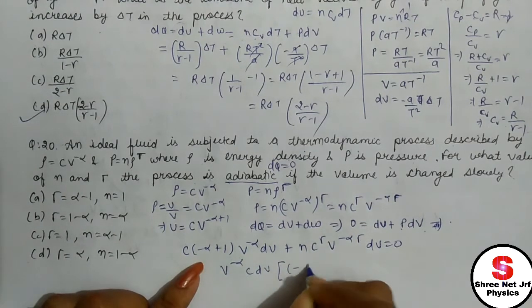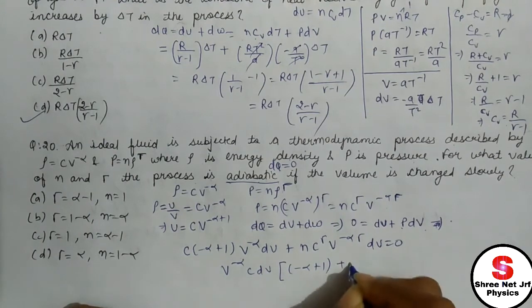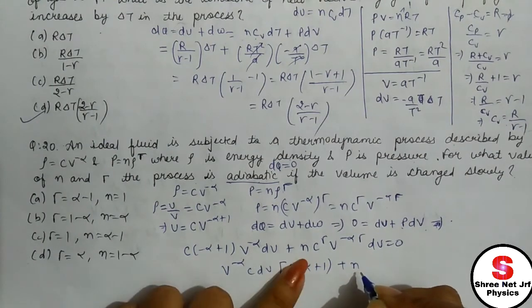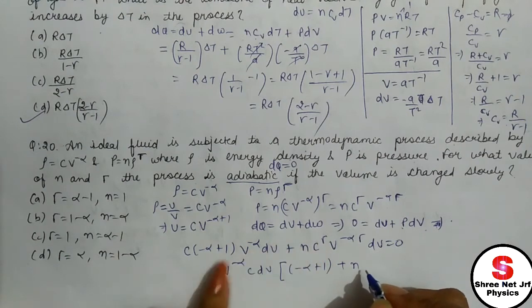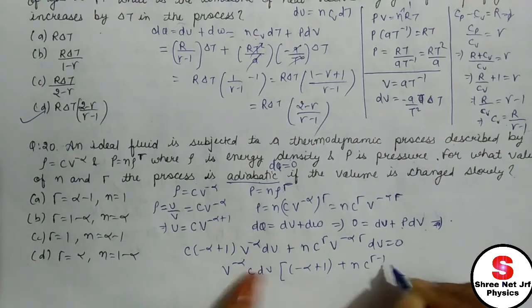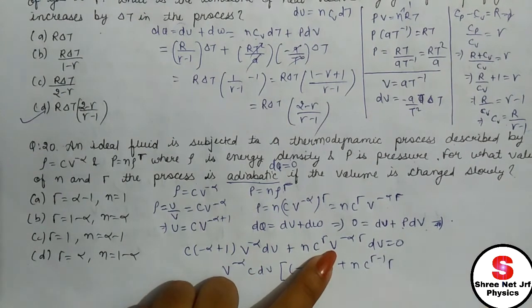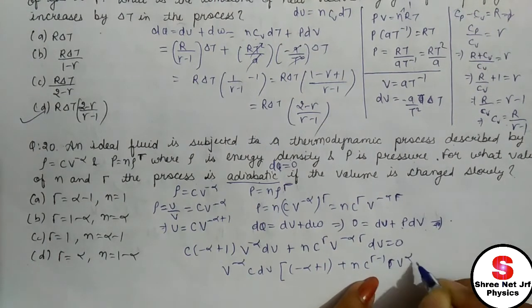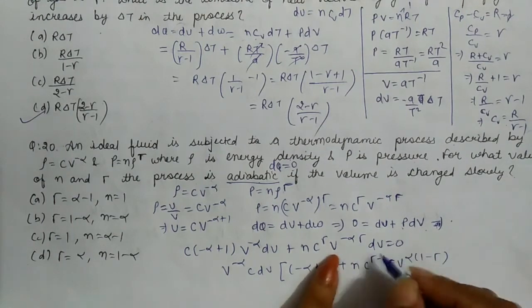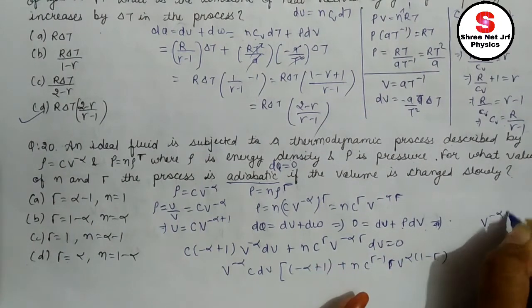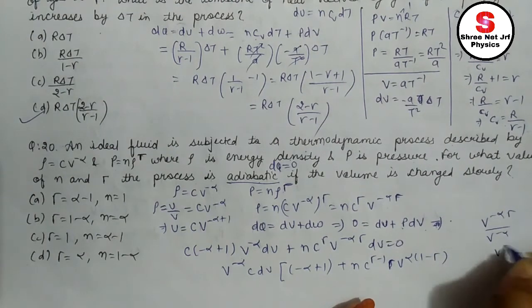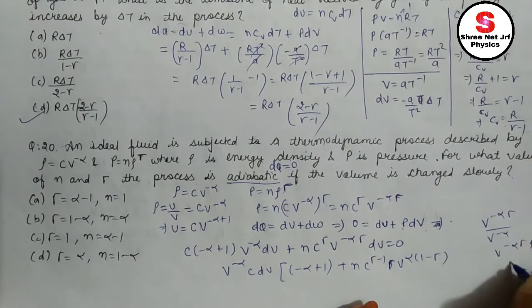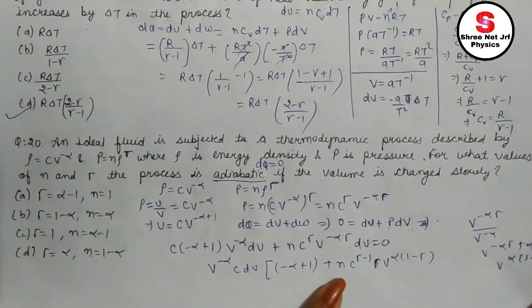From here it's minus alpha plus 1, and from here it's n times C to the power gamma minus 1, V to the power alpha times (1 minus gamma). You can separately solve if you get confused. V to the power minus alpha gamma divided by V to the power minus alpha gamma plus alpha. Alpha can be taken common. I think it's visible.